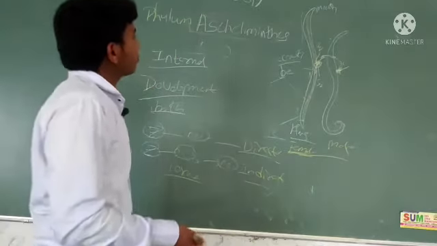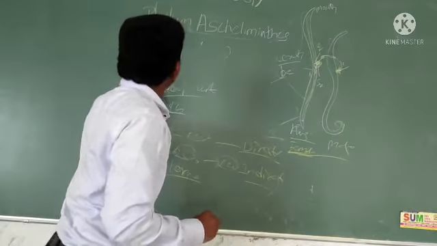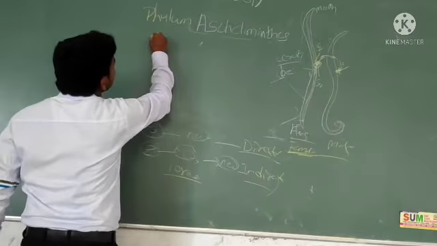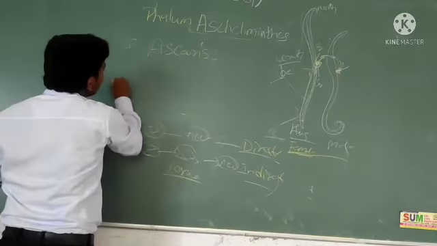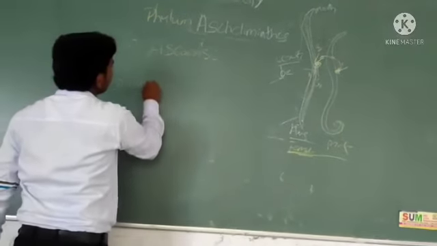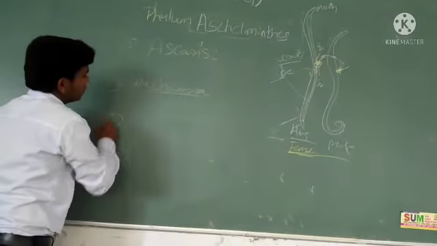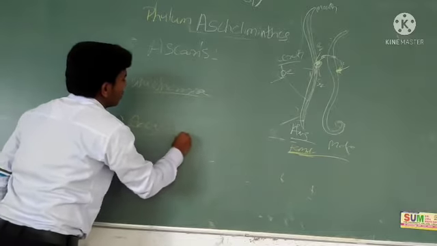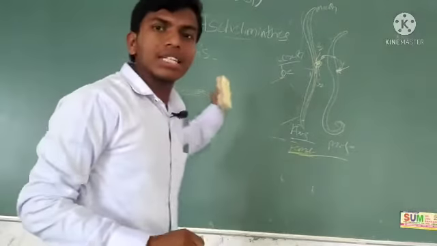Okay, next we will see the examples. Ascaris, Ascarimenthes. Ascaris is the first example. Second one, Wuchereria. Third one, Ancylostoma.